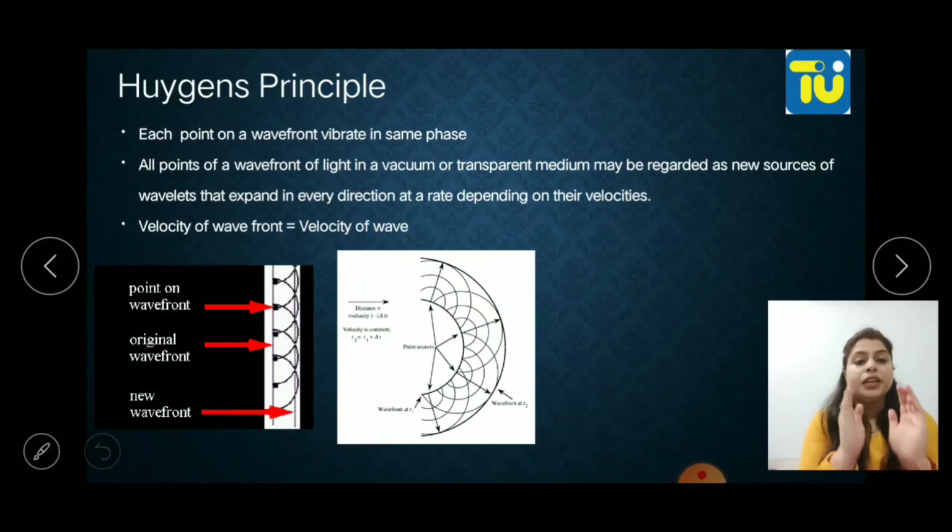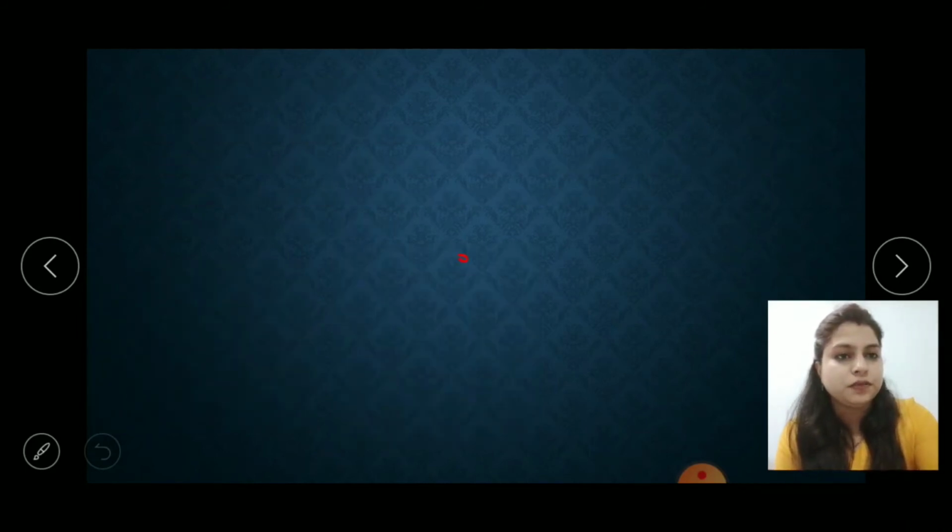Initially there was one source from which the wave has been generated, from where the disturbance has been generated. This source will generate a wavefront.